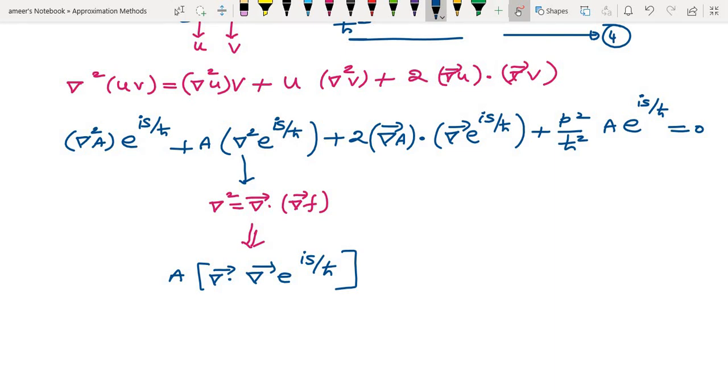So the term will be e power as it is, i by h cross, a, of course a is there, e power i s by h cross, then s will be there, don't forget, that is del dot del s. So this del dot del s will become del square s.